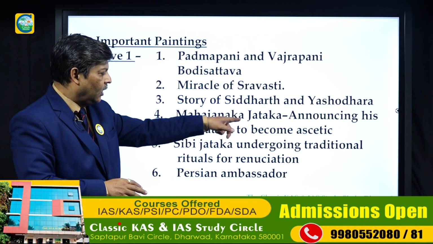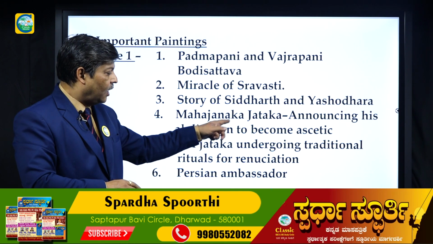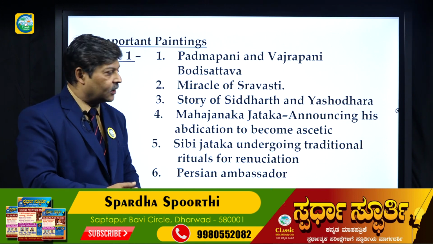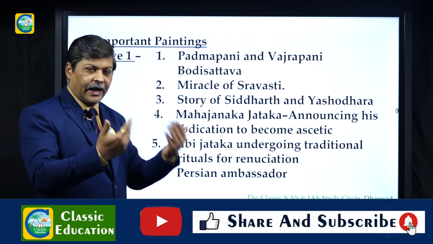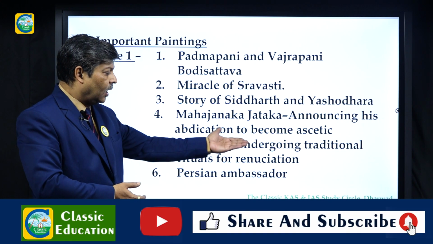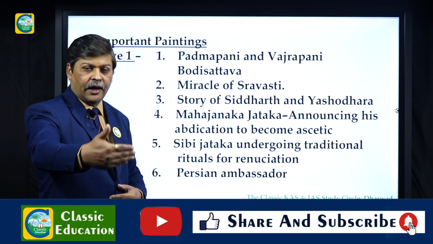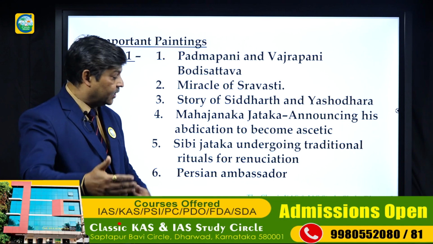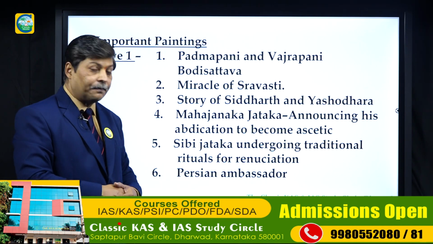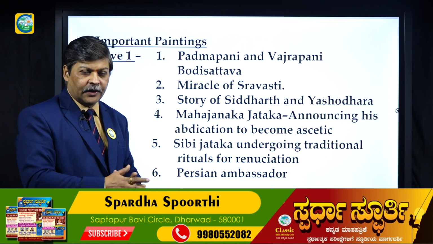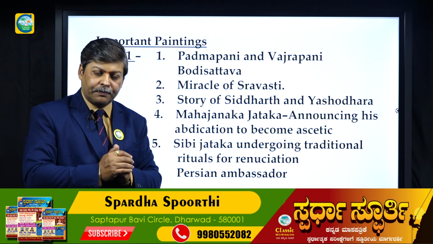The Mahajanaka Jataka, announcing his abdication to become an ascetic. Jataka are stories where the king is announcing his abdication to become an ascetic. Sibi Jataka, undergoing the traditional rituals for renunciation. He wants to renounce his worldly life and become a sannyasi, an ascetic, so for that he is undergoing the traditional rituals. And the most important is the painting of the Persian ambassador. All these paintings are present in cave number 1 and they are well preserved today.